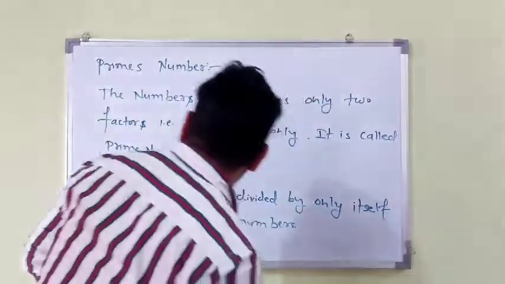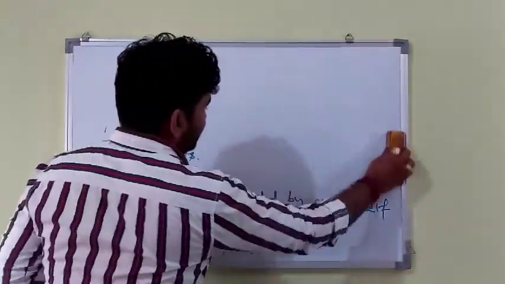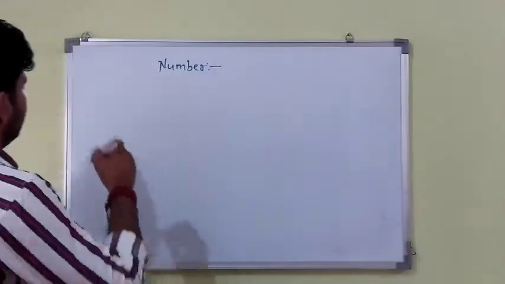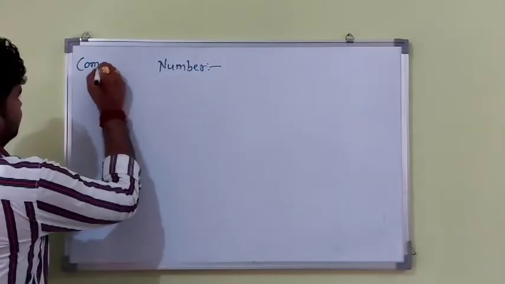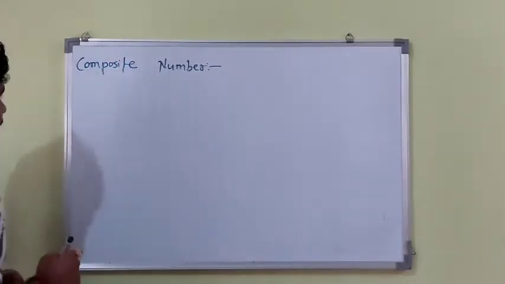Next topic is composite numbers. The opposite of prime numbers is known as composite numbers. I will tell you the exact definition. What is a composite number?